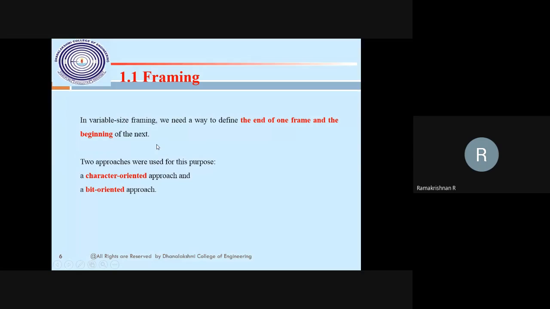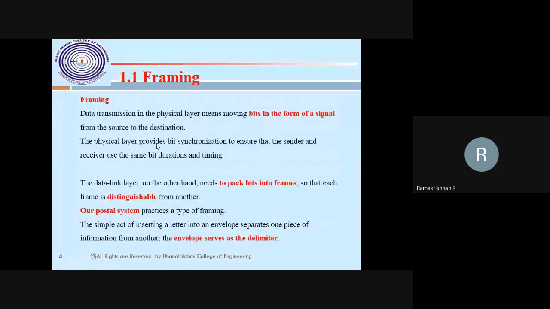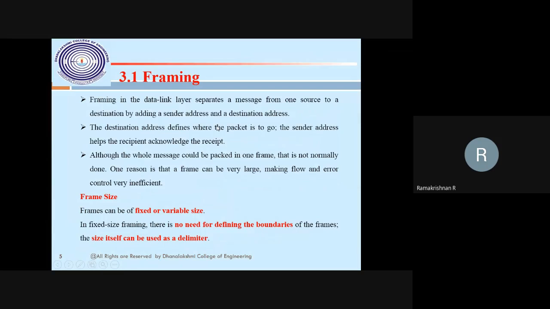Again I am telling you that framing works like this: the signal is received from the physical layer of the receiver side, and at the sender side the packet will be converted to the frame. On the receiving side, the bits from the physical layer will be converted to the frame. Like a postal address, every frame has an address, maybe a frame number or frame identification. Then the frame will be delivered from the source node to the destination, from data link layer to physical layer, or physical layer to data link layer, then data link layer to network layer.